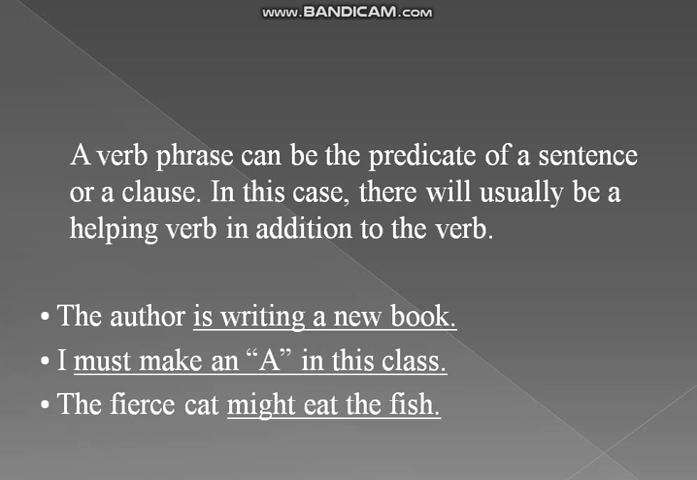As you can see in another example, I must make an A in this class. Here again, must is a modal verb, and the verb phrase starts from here because this is the verb. It is a helping verb as well. Must is the helping verb, make is the main verb. So the underlined part of the sentence is all predicate as well, and it is a verb phrase as well. The fierce cat might eat the fish. Here again you can see this part of the sentence is a verb phrase.